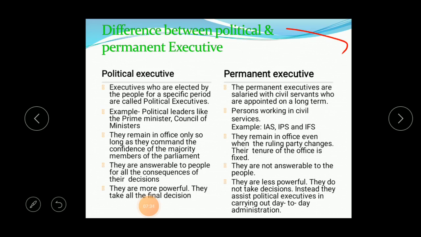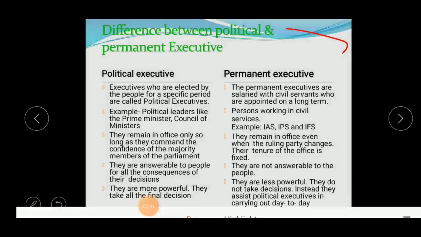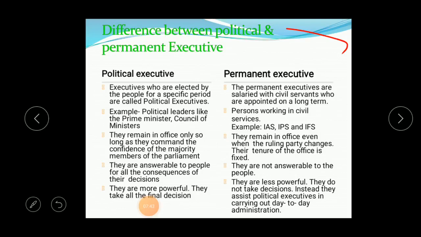You can see here that the political executive is the executive who is elected by the people, as we saw previously, for a specific period. So they are called the political executive. What is the first point of the political executive?